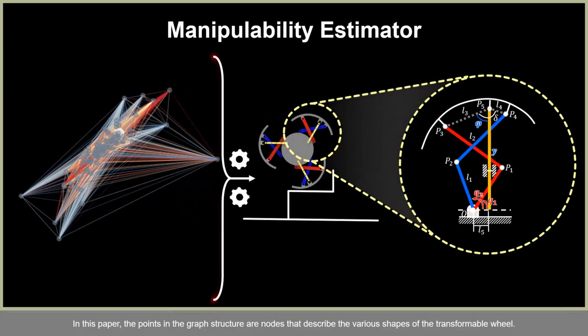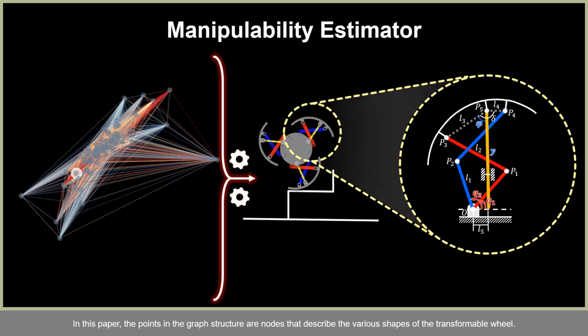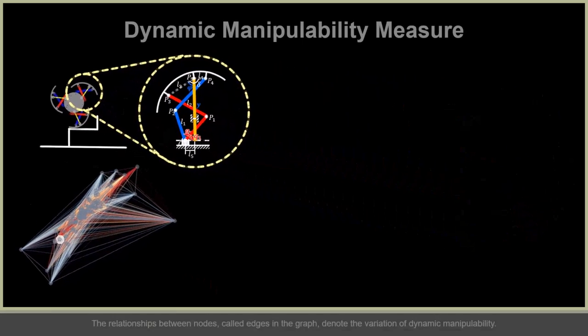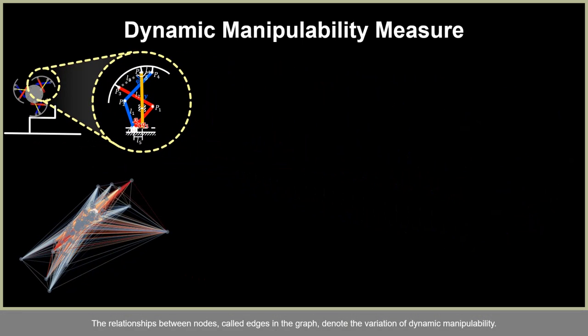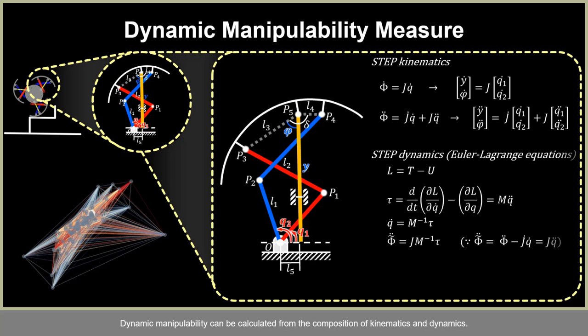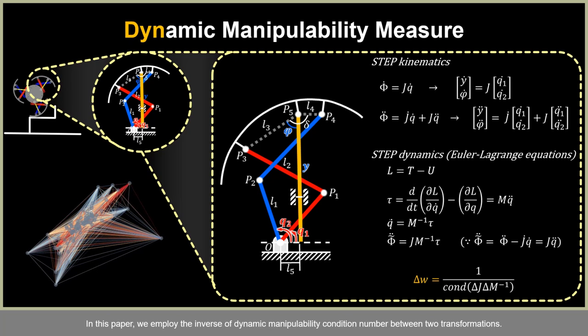In this paper, the points in the graph structure are nodes that describe the various shapes of the transformable wheel. The relationships between nodes, called edges in the graph, denote the variation of dynamic manipulability. Dynamic manipulability can be calculated from the composition of kinematics and dynamics. In this paper, we employ the inverse of dynamic manipulability condition number between two transformations.